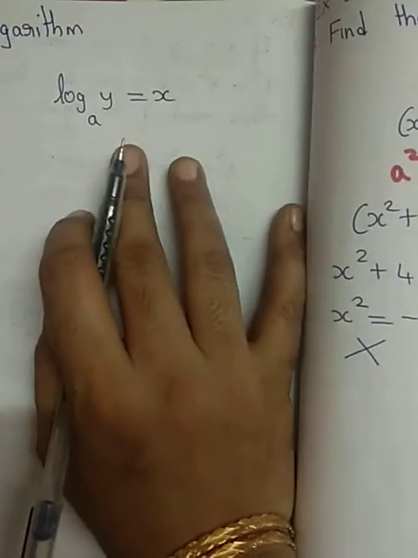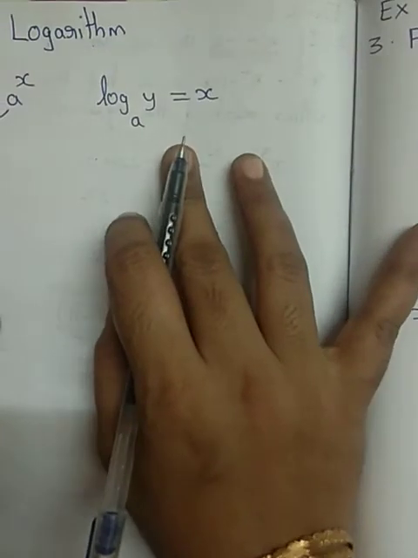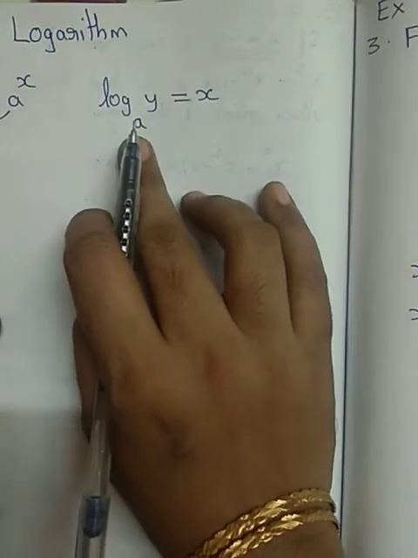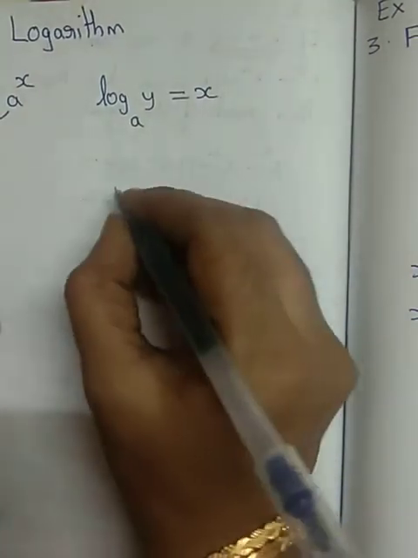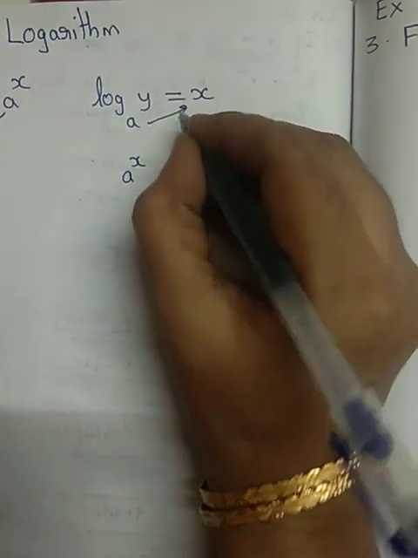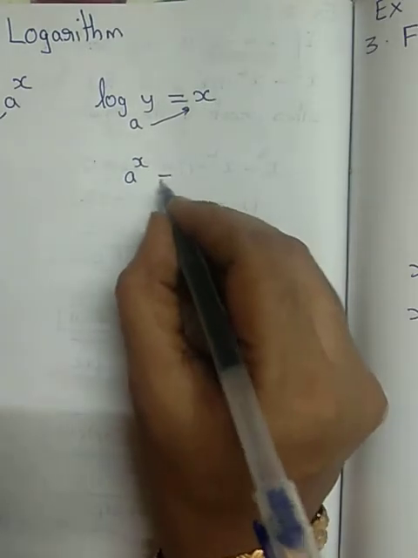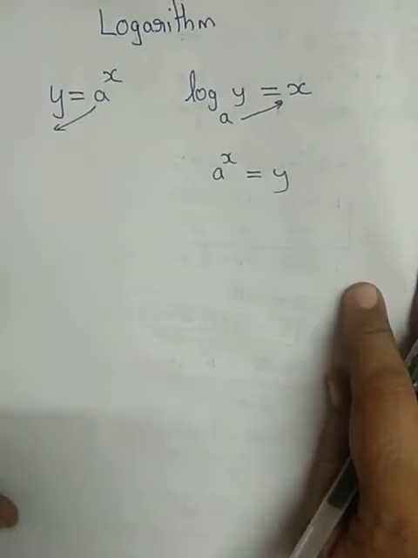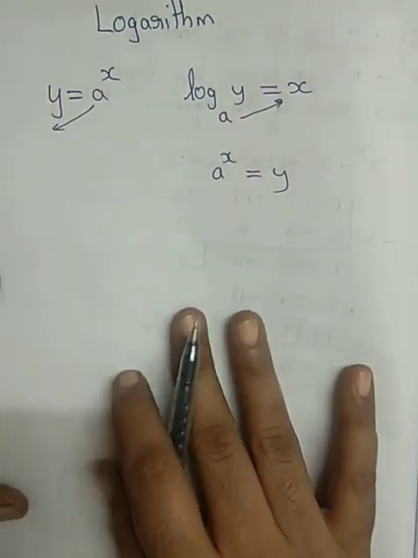Suppose they have given in log and you have to express it in exponential form, means I have to write this as a to the power x. This a should go to the other side. A to the power x equal to y. We should be aware of both the ways of writing.